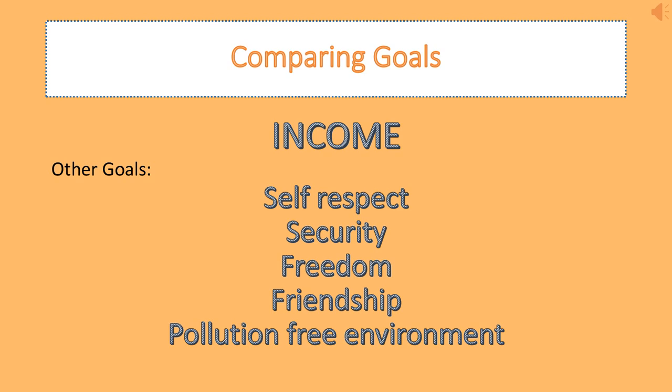So we see here that other goals are also very, very important, and development is not looking for one single goal, but looks towards a mix of goals, and if these goals are taken care of, then development takes place for an individual in a society.